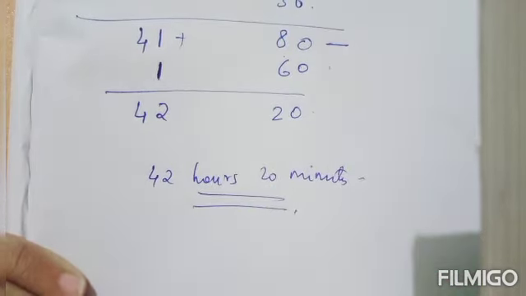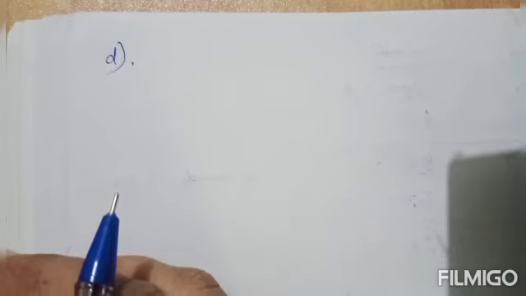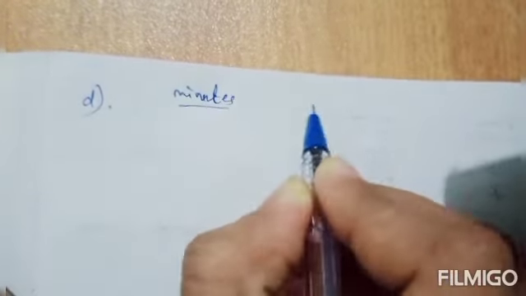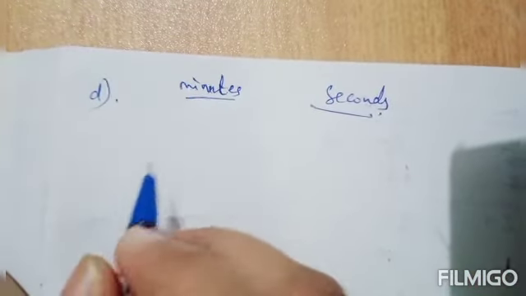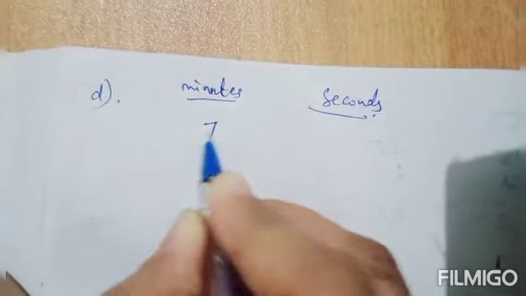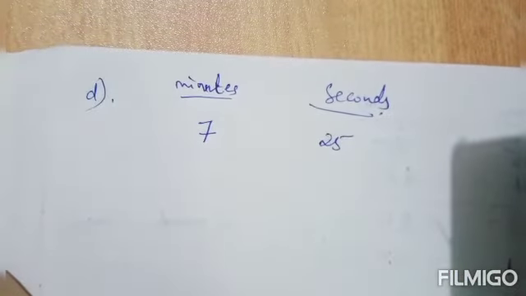Okay, next D, 7 minutes 25 seconds and 12 minutes 18 seconds. Okay, so here minutes and seconds. So minutes you can write in one column and seconds you can write in the other column. Okay, 7 minutes 25 seconds. So 7 here, 25 in second column.